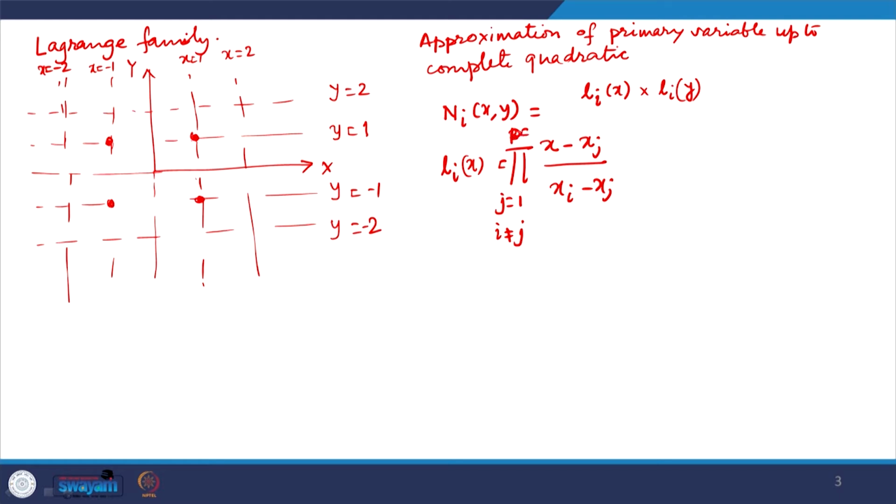So, p plus 1 points. So, this is pth degree.